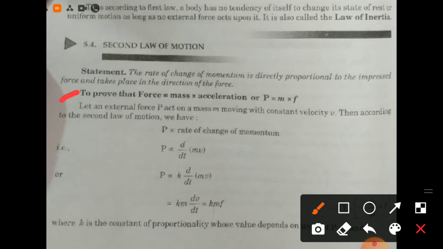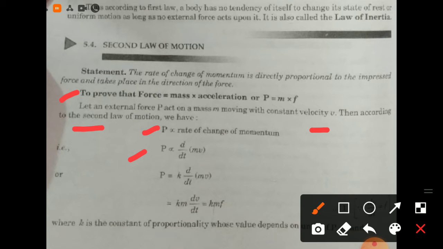let an external force P act on a mass m moving with velocity v. Then, according to the second law of motion, we have force is proportional to the rate of change of momentum, that is, P is proportional to rate of change of momentum.